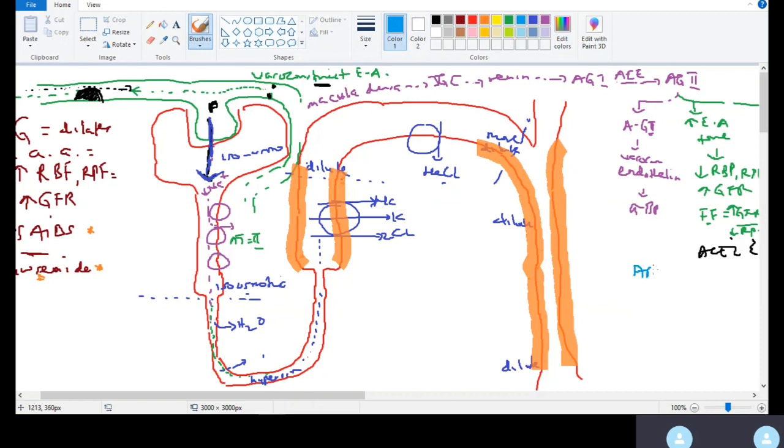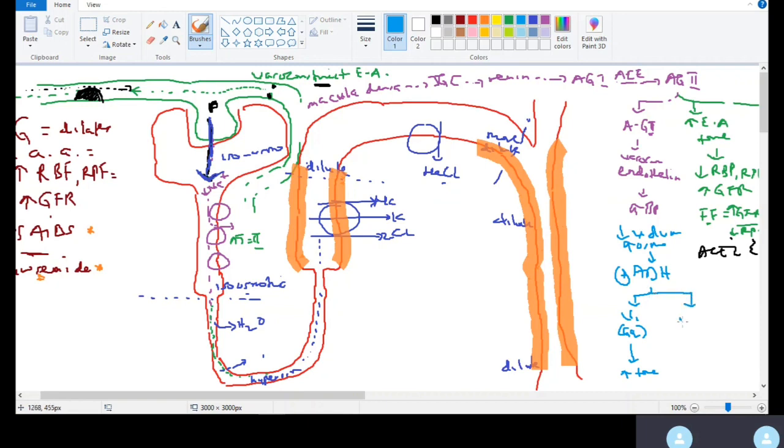Remember, what will be the trigger for ADH release? Low volume, or high osmolarity. If I lose volume, the osmolarity in the blood will be high, like if I'm thirsty or dehydrated. That will trigger ADH. When ADH works, it has a V1 receptor on the blood vessel, which is a Gq receptor, and that will cause vasoconstriction, increased tone of the vessels.